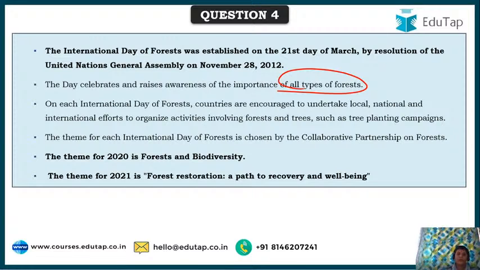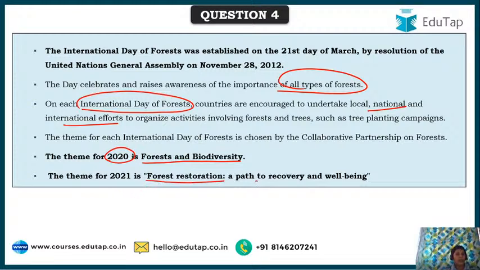Yes, all of you are right. So this is why it is celebrated, and on every International Day of Forest, countries are encouraged to undertake local, national and international efforts to organize activities involving forests and trees. And the theme for International Day of Forest for the year 2020 is forest and biodiversity. For the coming 2021, it's hardly 3 months from now, it's forest restoration, a path to recovery and well-being. This is the theme, and for 2020 it was forest and biodiversity.